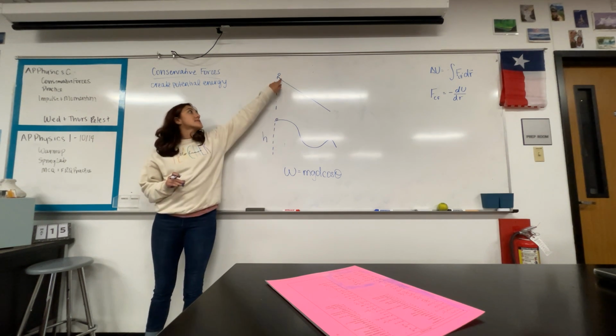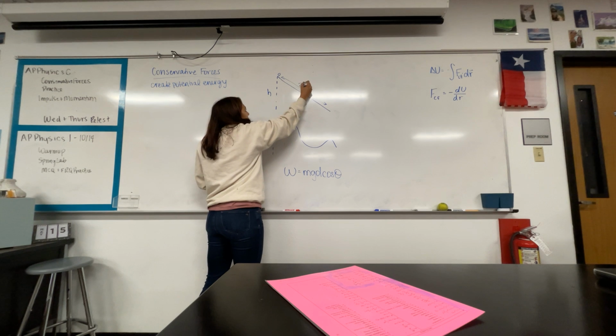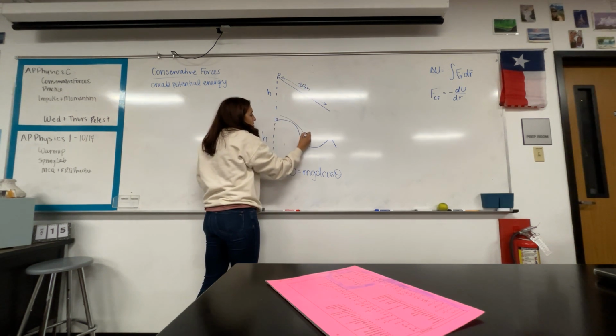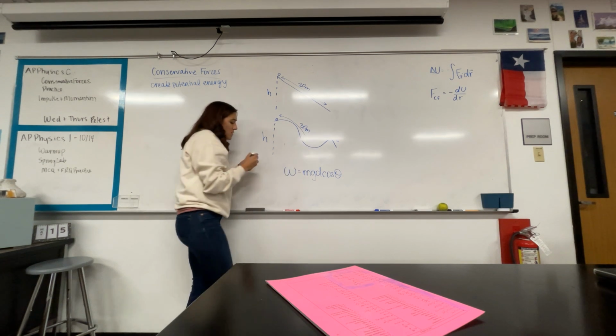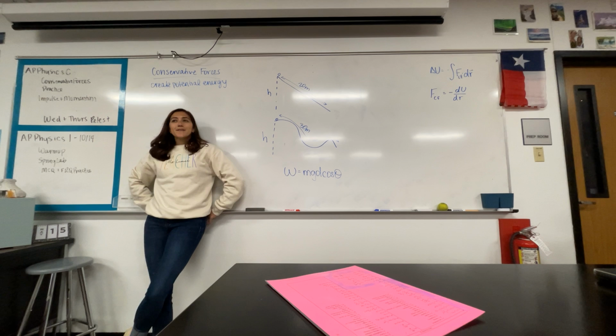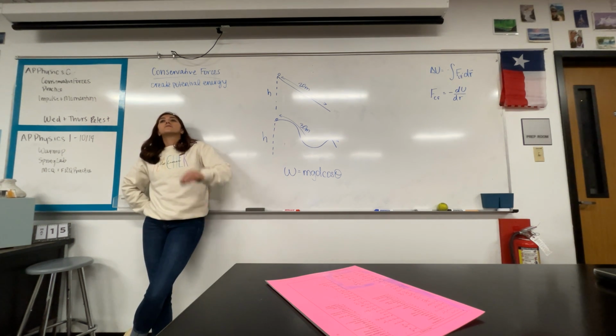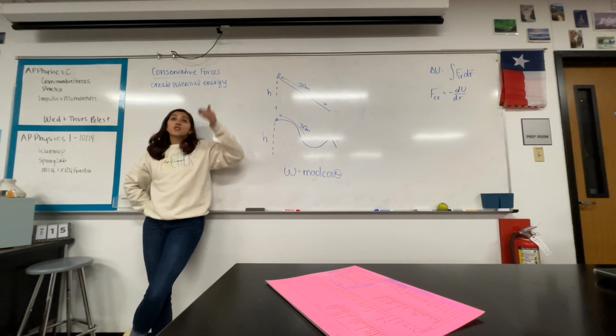Let's say this one's 20 meters and this one's 30 meters. mg is definitely the same for both balls, but is the distance cosine theta the same for both balls? That distance cosine theta represents the distance that is in the same direction as mg.